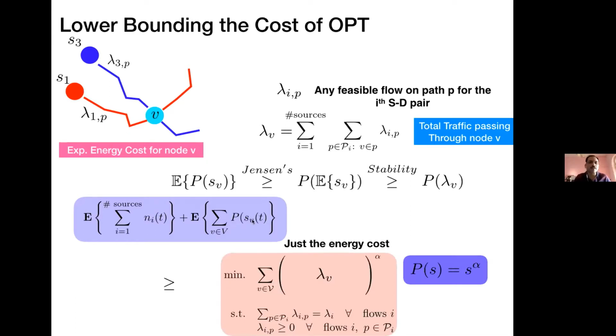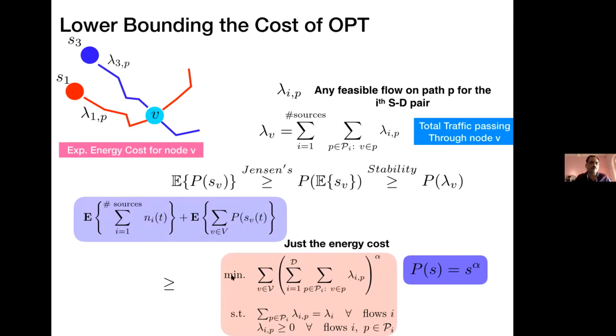So I'm now replacing this P of S V of T by just P of lambda of V, by Jensen's and stability. I'm just replacing this summation by the total amount of traffic going through the node V, which is lambda V, which under our flow conservation constraint, the flow coming into a node should be equal to flow going out of the node. So what have I done? I have bounded the cost of any algorithm, in particular OPT or the optimal algorithm, in terms of just the feasible flow on any path in the network.